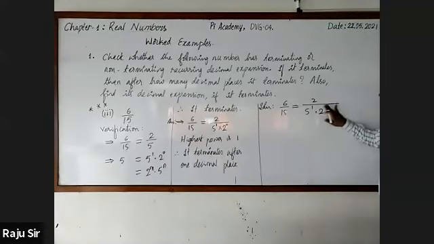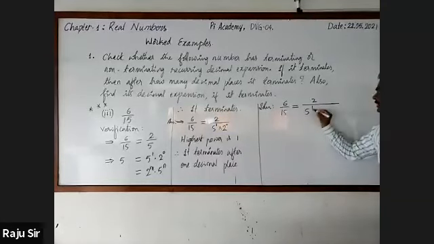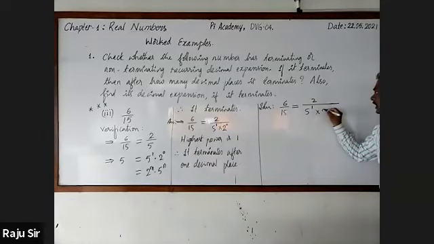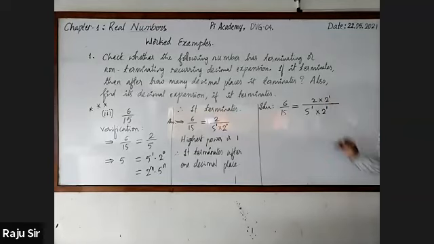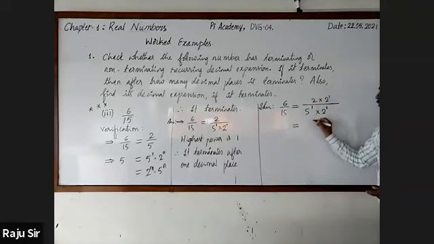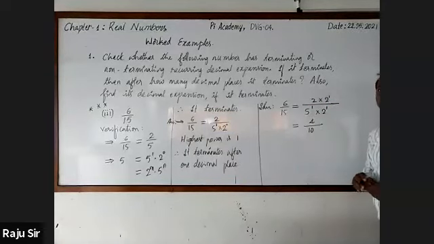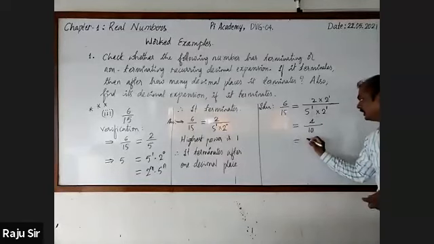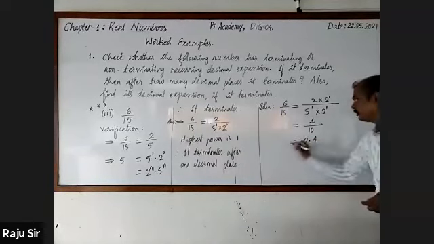Observe. Denominator 5 raised to the power 1. There is no 2. Hence, I'll write 2 raised to the power 1 in the denominator, 2 raised to the power 1 in the numerator. 2 2s are 4, and 5 2s are 10. 4 by 10 can be written as 0.4.